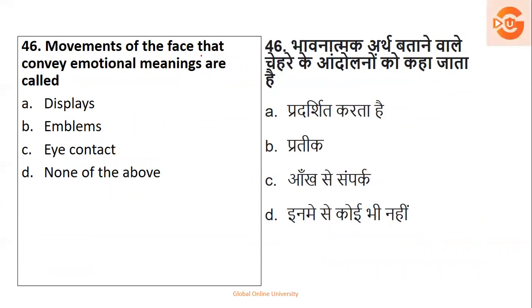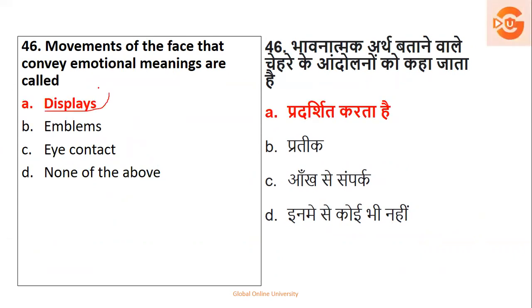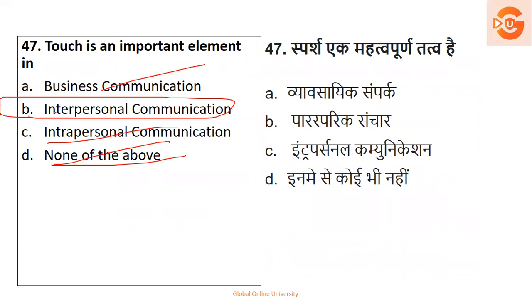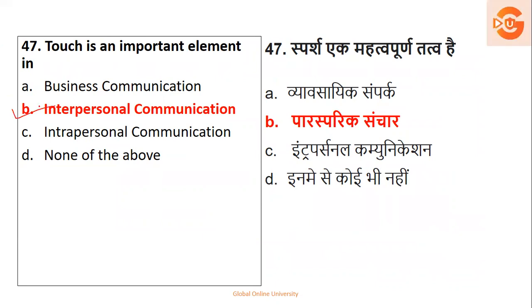Next, movements of the face that convey emotional meanings are movements of the face, displays, emblems, eye contact, or none of the above. So what is displayed is the movement of the face. So the right answer is option A. Touch is an important element of what? Business communication, interpersonal, intra, or none of the above. None of the above will not come. Intra is single, no. Business, no. So it is basically between two people. So touch is an important element of interpersonal communication. That is, option B is the right answer.